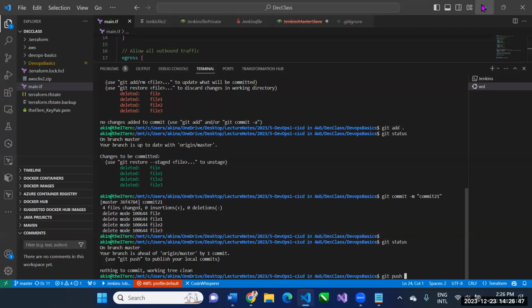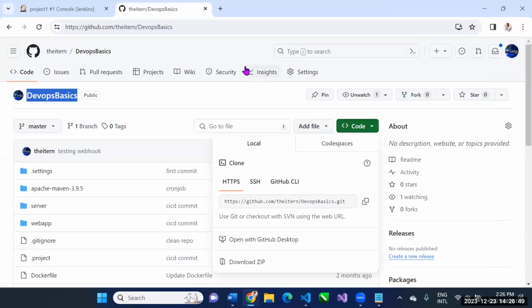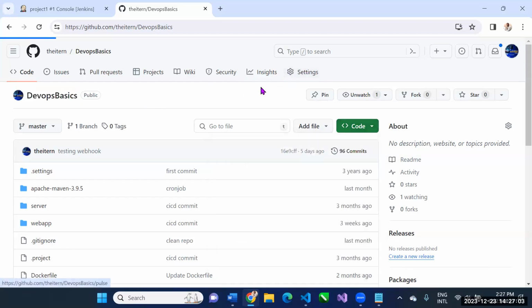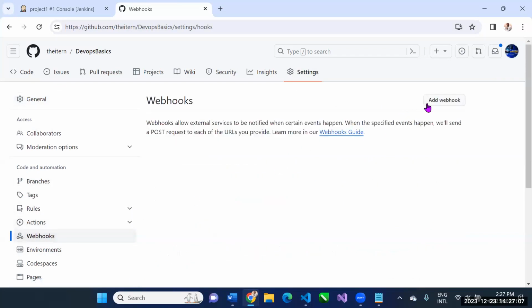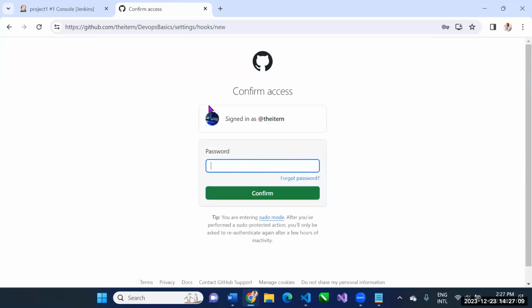But before I push, let me quickly go and do my webhook. What's the whole idea of webhook? I want to tell Git that every time I push, it should automatically build new code. So I come to this repository, go to settings, go to webhooks, and go to add webhook.